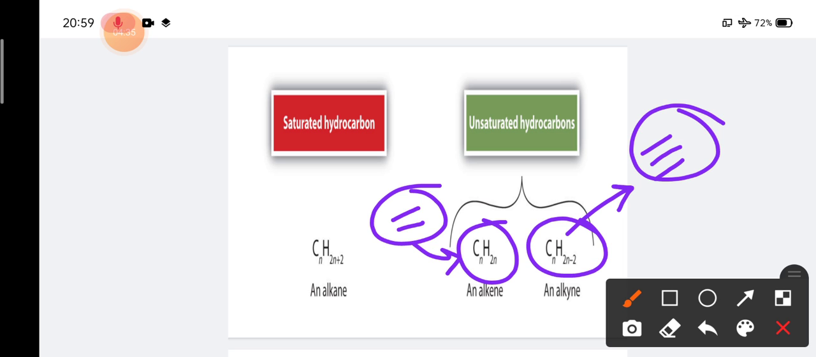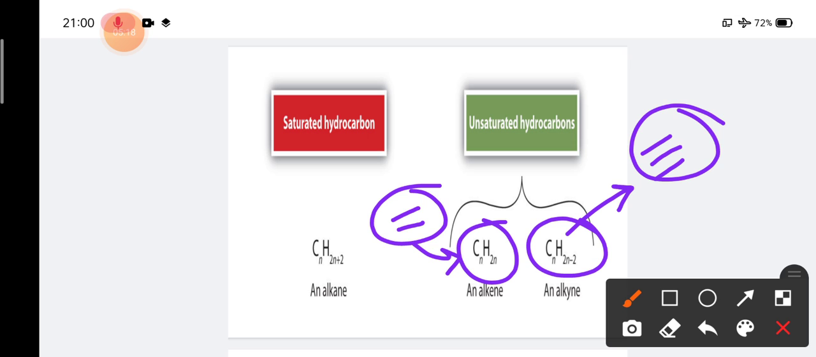So this is the introduction of hydrocarbons. Hydrocarbons are basically those compounds which have carbon and hydrogen as the main components. Another heteroatom may be present in that compound, but the main constituents are carbon and hydrogen. This hydrocarbon can be classified into two parts, saturated hydrocarbon and unsaturated hydrocarbon. Saturated hydrocarbons have only single bonds, and they are called alkanes, with the general formula CnH2n+2.